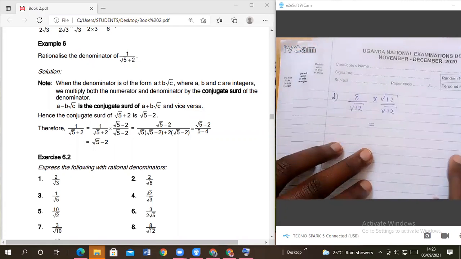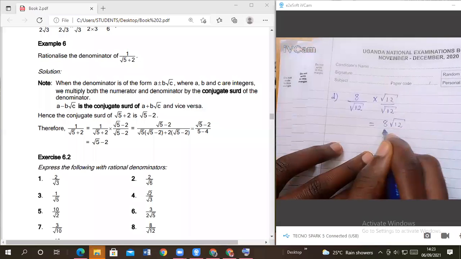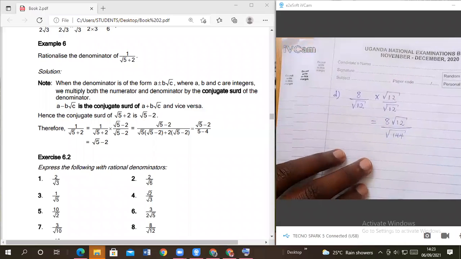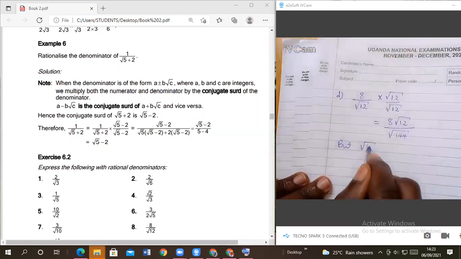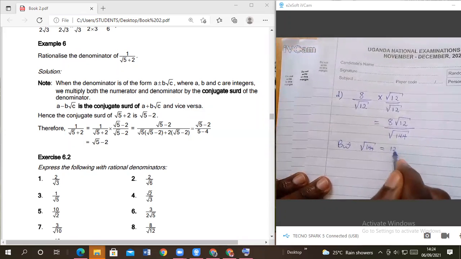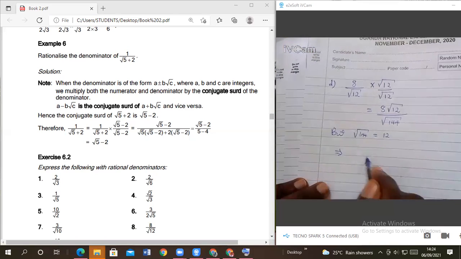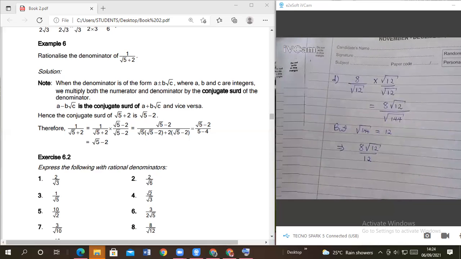So this one will give us 8 root of 12. 8 root of 12 over root of 144. But 144 is equals to what? 12. So it implies now 8 root of 12 over what? Over 12. Not so?